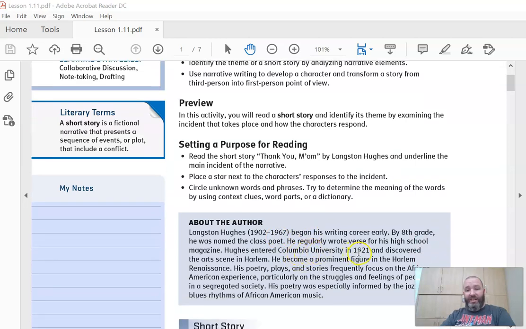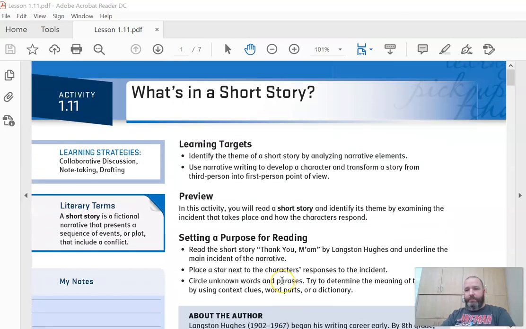Entered Columbia University in 1921. That would have been a long time ago for an African-American guy to be in Columbia University, so he overcame a lot of racism and became a prominent figure in the Harlem Renaissance. Wrote poetry, plays, stories. I think we'll read one of his poems later, but this is one of his short stories.